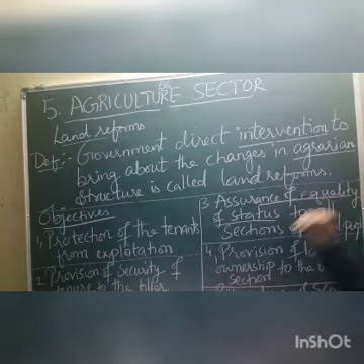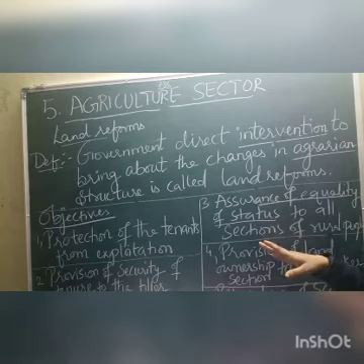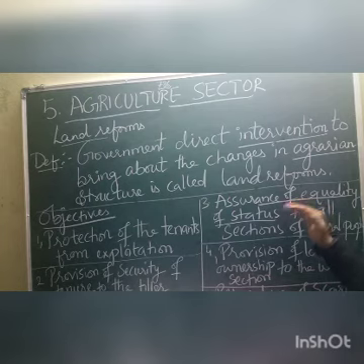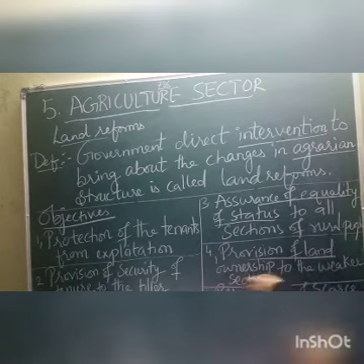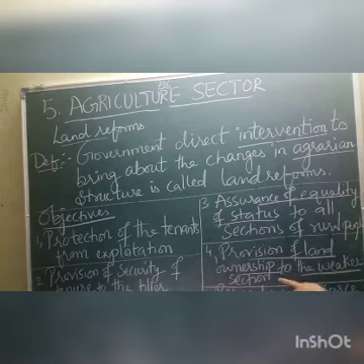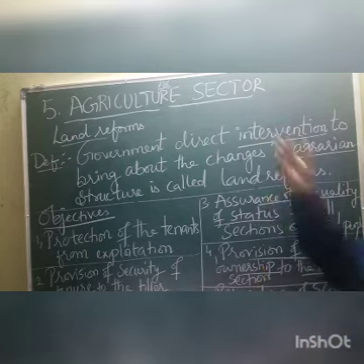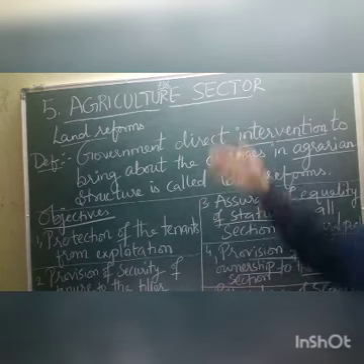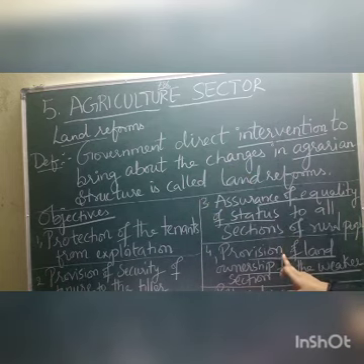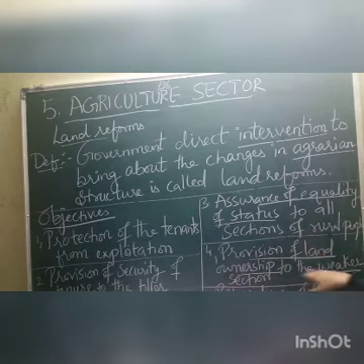By providing land to the tillers, security to the tenants, and distribution of land to landless laborers. Next, provision of land ownership to the weaker section. All those people who are very weak, landless people, are given land ownership. We are going to discuss that after a few minutes. So in this objective, the provision is given to the weaker section to get land ownership.